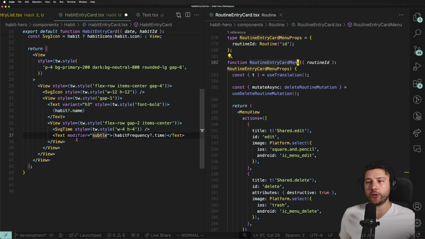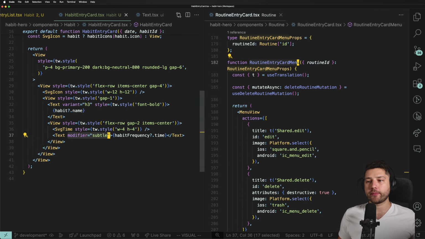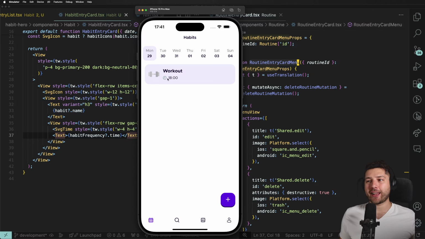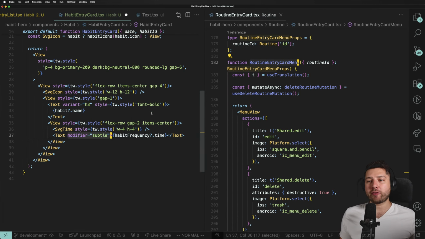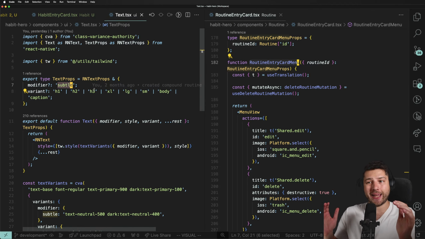Subtle here basically makes it have less opacity. For example, you see here, I put modifier subtle, right? This is how it looks. It's not as black as this text over here. If I remove this, it's now black, right? It's darker. The modifier goes on top of the variant. I designed it this way because you can have an H1, but you also can have an H1 that is subtle, that you don't want to be as black.